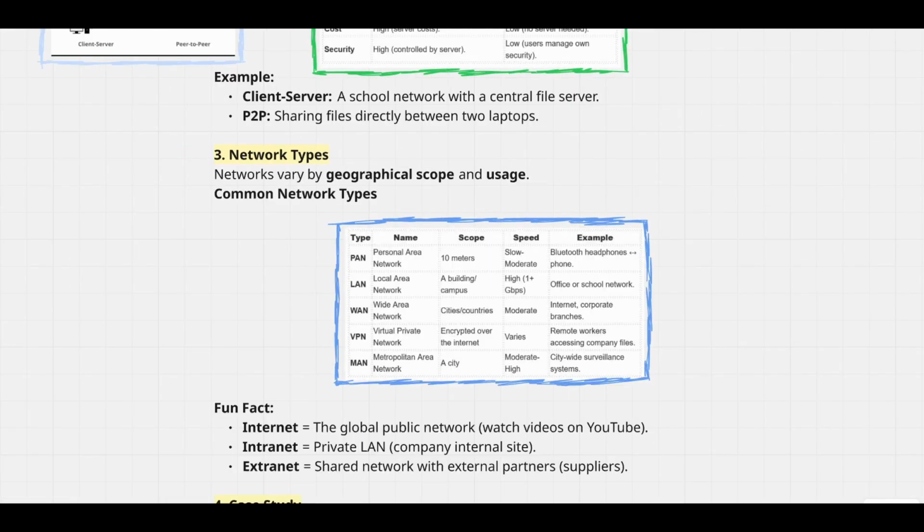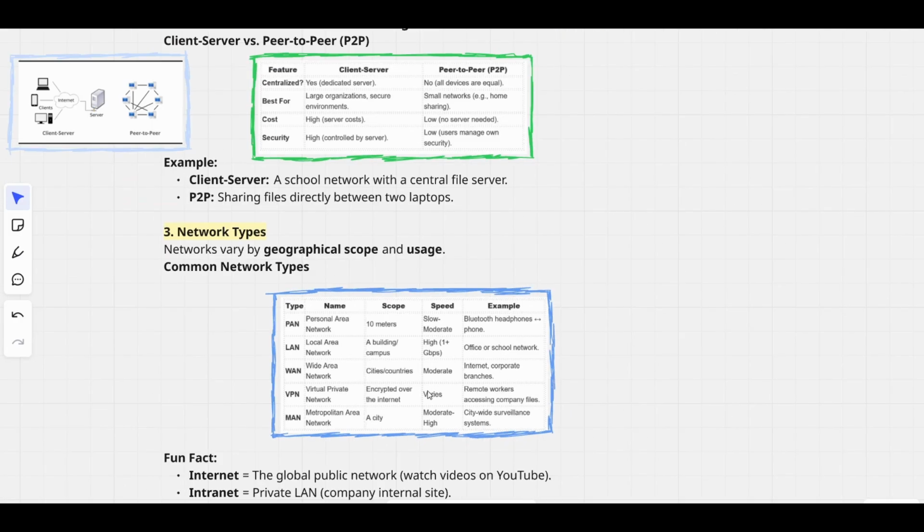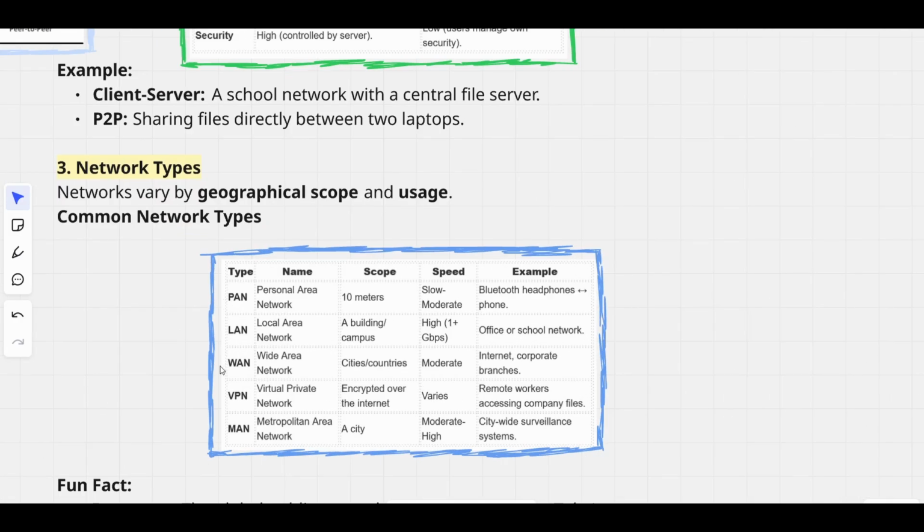Network types. Networks vary by geographical scope and usage. Common network types, okay, there are a lot: PAN, LAN, WAN, VPN, and MAN. PAN, basically a personal network. Scope is about 10 meters, speed is slow to moderate. Actually, it's not very high. Examples: Bluetooth headphones.